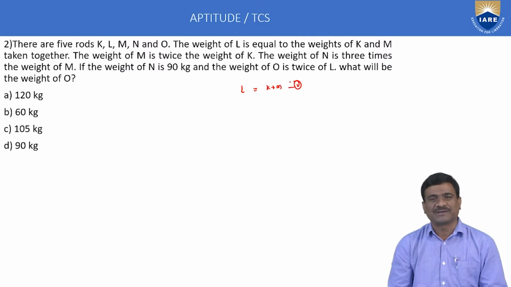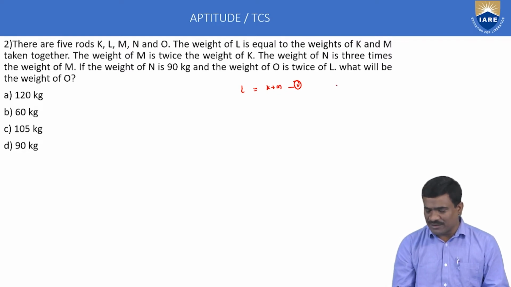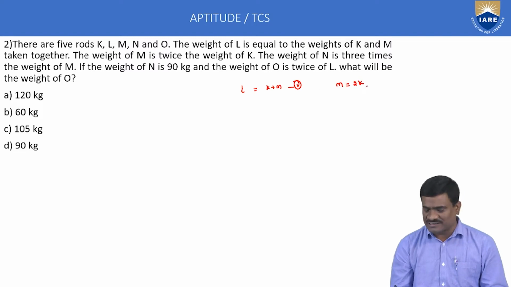Second, the weight of M is twice the weight of K. That is, M is equal to 2 into K. Twice means double. This is called the second equation. Third, the weight of N is 3 times the weight of M. Then N is equal to 3 into M. This is called the third equation.